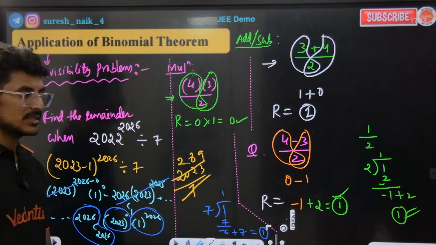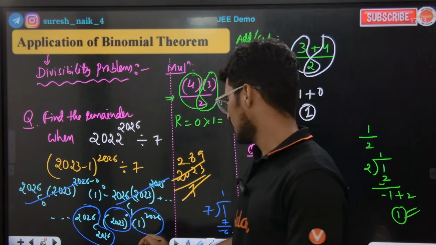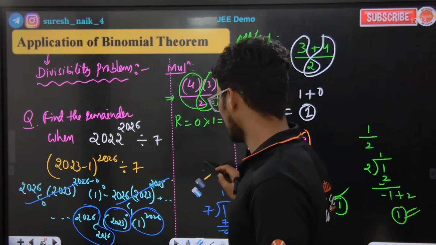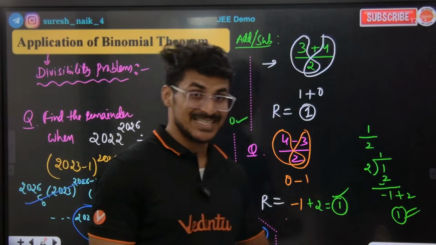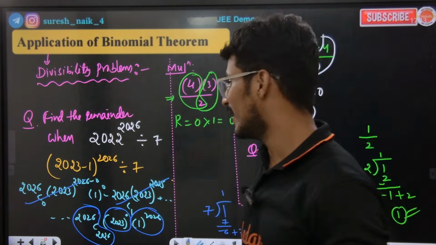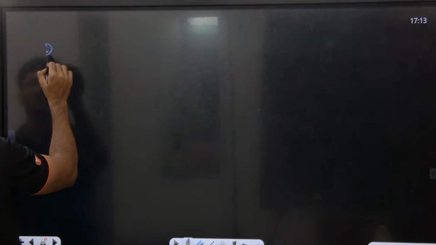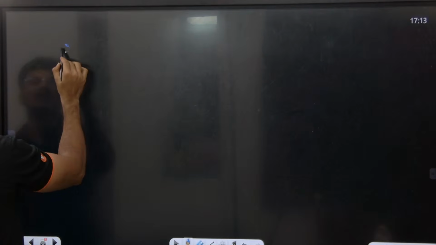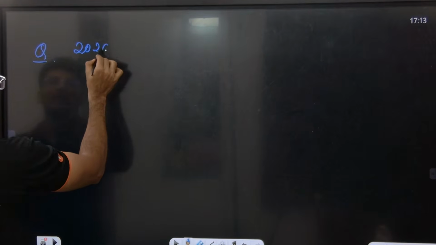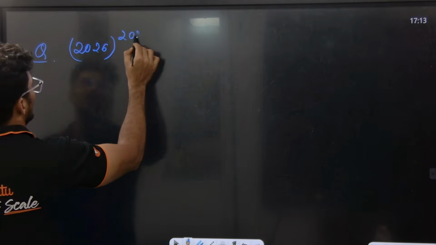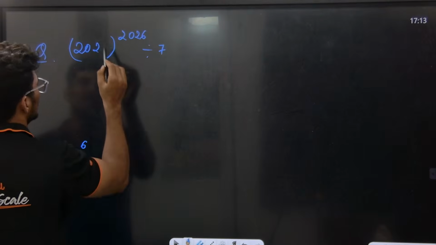This is how the remainder will be calculated. But sir, this is a very lengthy method. So I will not follow this method; I will follow a simpler shortcut method. Look at the board, everyone. I'll teach one simpler method, applying this logic always: 2022 to the power of 2026 divided by 7.